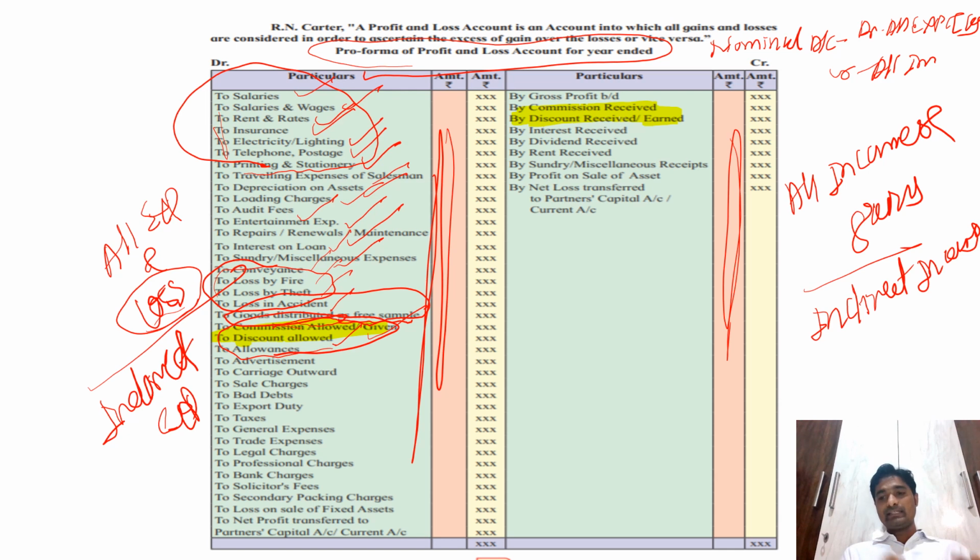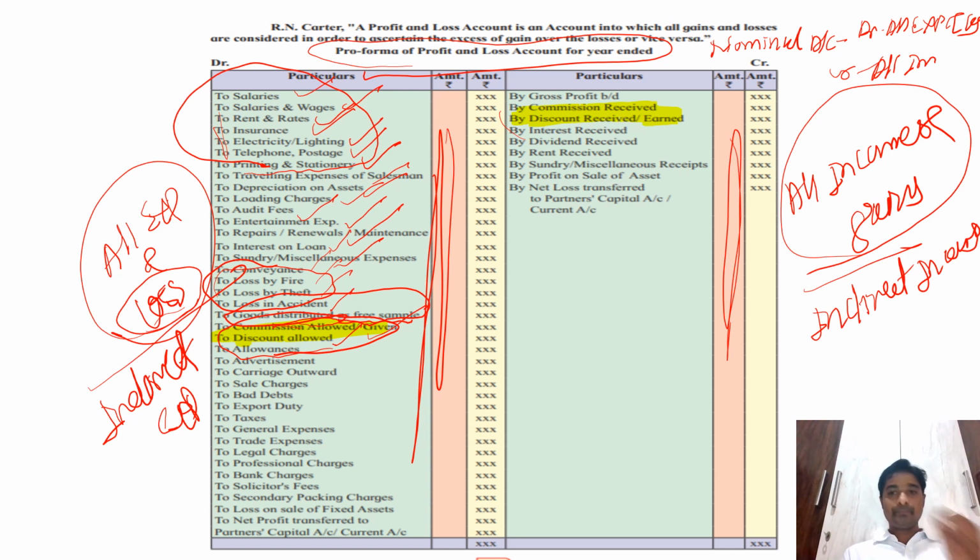If it is a debit discount, just take it on the profit and loss account debit side. If it is a credit discount, just take it on the credit side. Same in the case of commission also. If it is a debit commission, take it on the debit side. If it is a credit commission, take it on the credit side. Basically, debit is what? Debit all expenses and losses, and credit is all incomes and gains. That is why received means we are receiving it, so it is taken on the credit side.